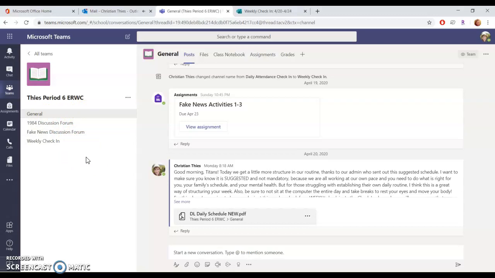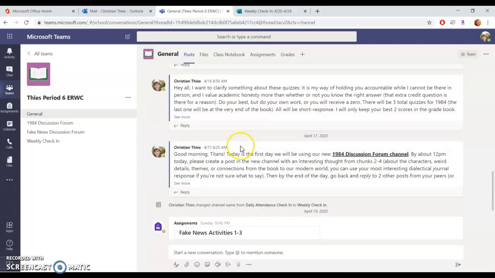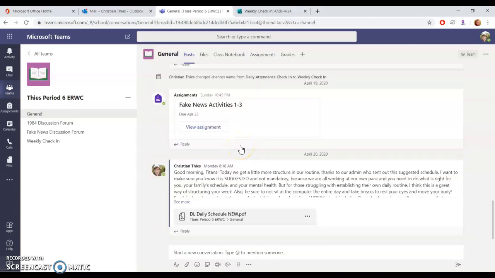Okay, the next step is after you check in, how do I even find posts and assignments? Well, of course, you can kind of see right here, there's an assignment. But if it gets buried in the feed somewhere and you're not sure, you don't want to scroll up a million miles, you can actually just click on assignments, or you can click on assignments here. This one will show you for all the different classes.